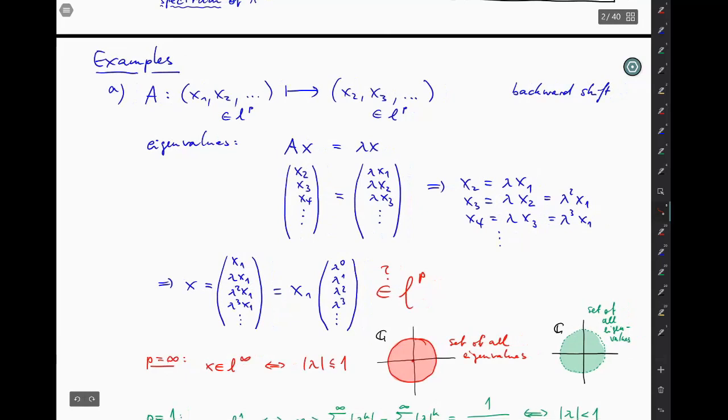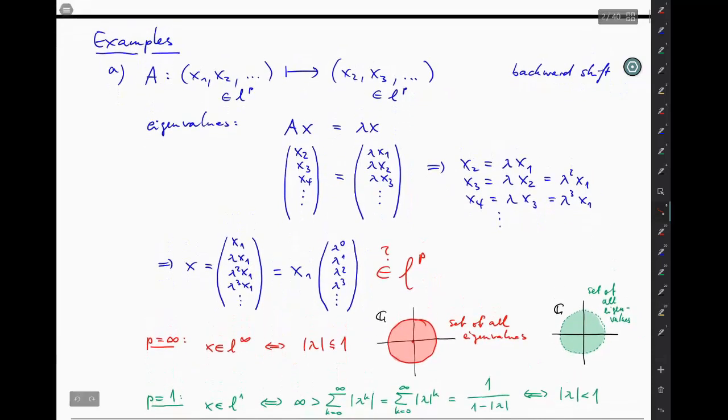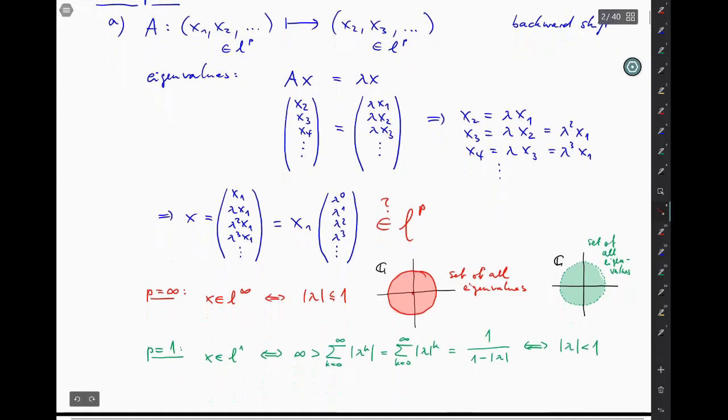But then it's clear that the spectrum is contained inside the closed unit disk. So it's contained in the closed disk around the origin with radius 1, which is this red set. So the spectrum is between this closed unit disk and the closed unit disk, so it must be the closed unit disk.